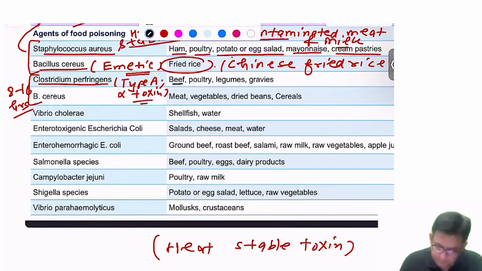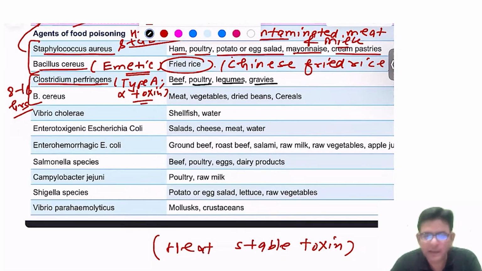Contaminated beef, poultry products, legumes, gravies. They all associate with what? They all associate with Clostridium perfringens. Is it fine? With the help of 3-4 tables only, I will tell you how to handle this food poisoning stuff and diarrhea along with dysentery. Okay, along with a few tables itself. So if you listen up to this, most of the things will be covered.